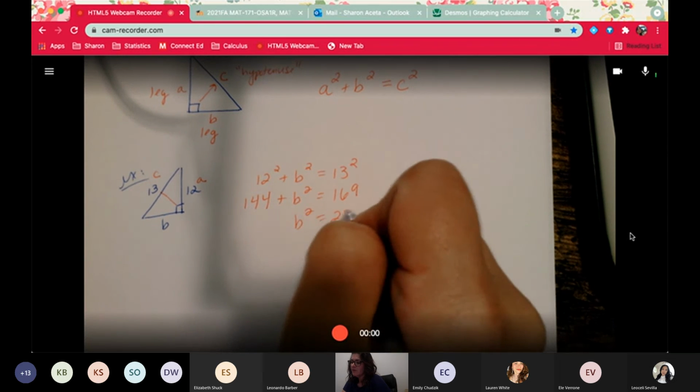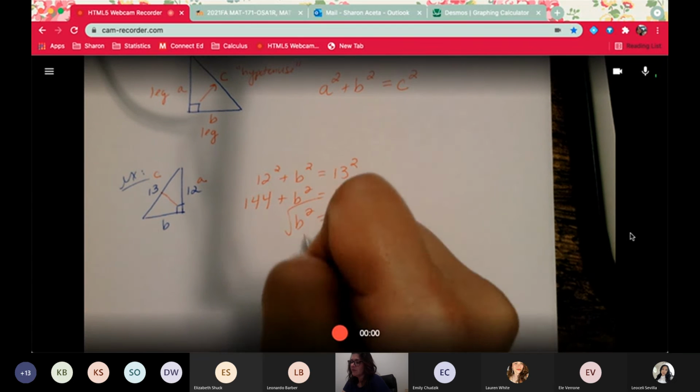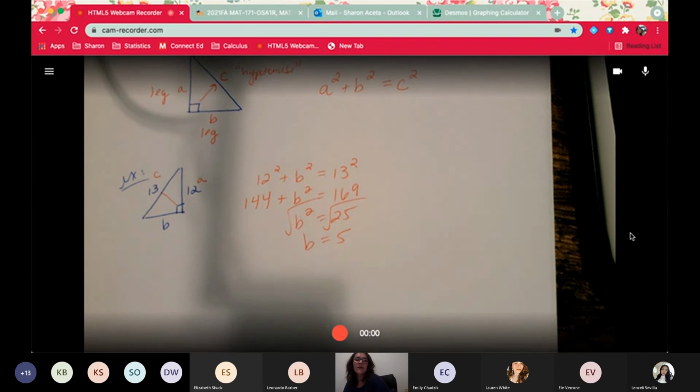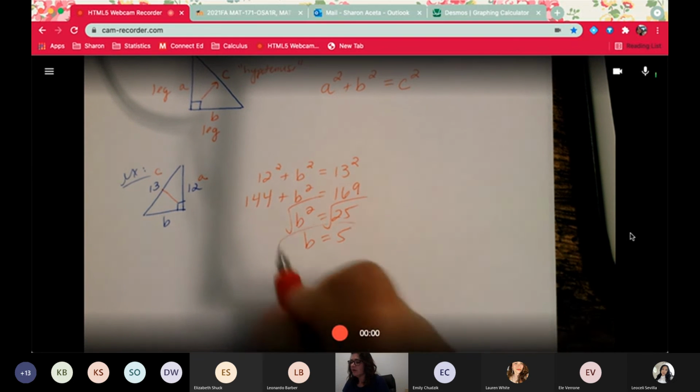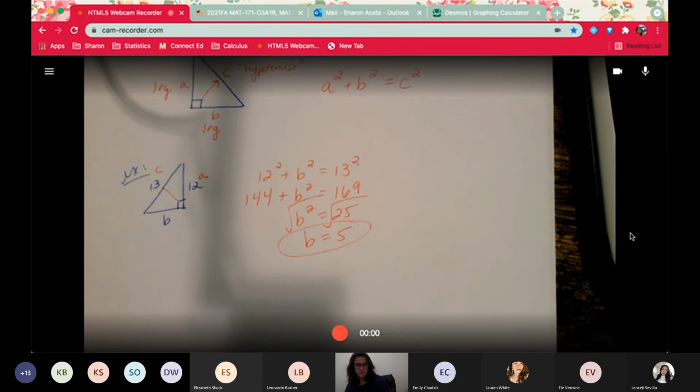B squared is 25. And then take a square root and you get 5. If I remember correctly, if they want an exact answer, let's say you got like square root of 62, just leave square root of 62, or they might ask you to round it to the nearest thousandth or hundredth, then you need to correctly round or else it's wrong.